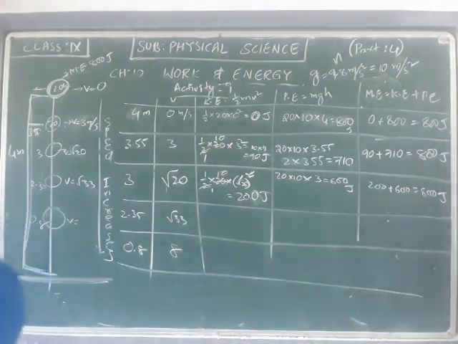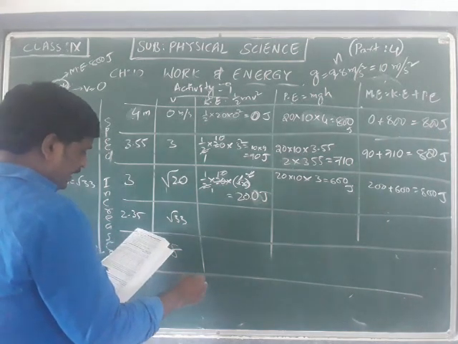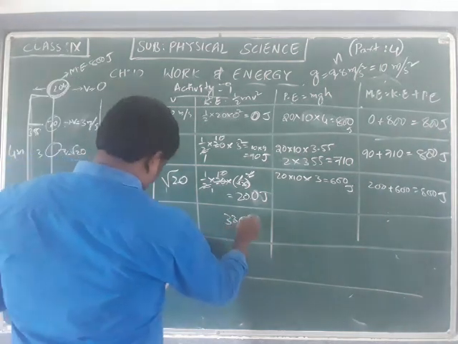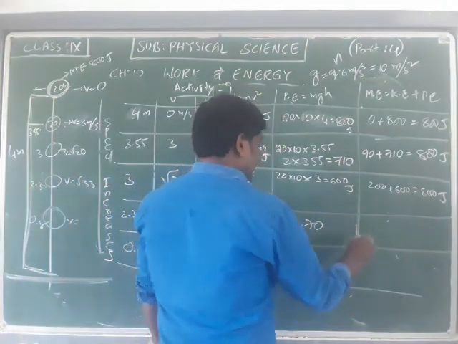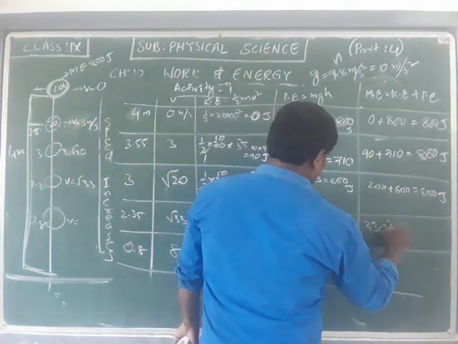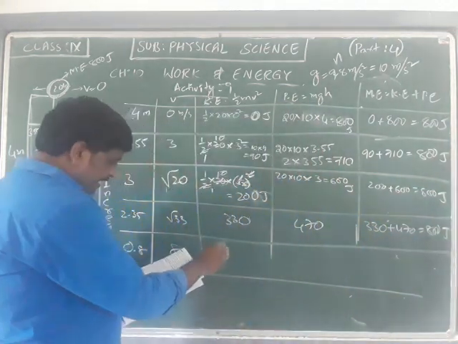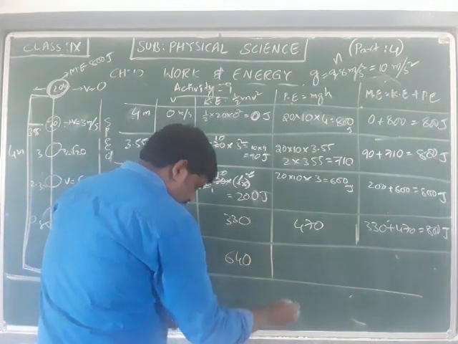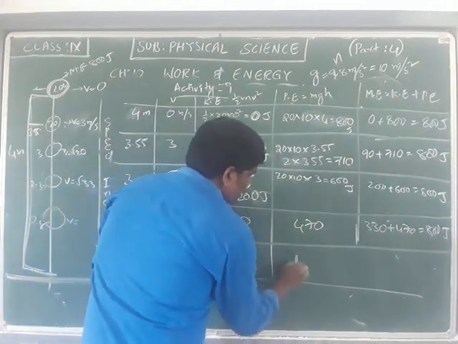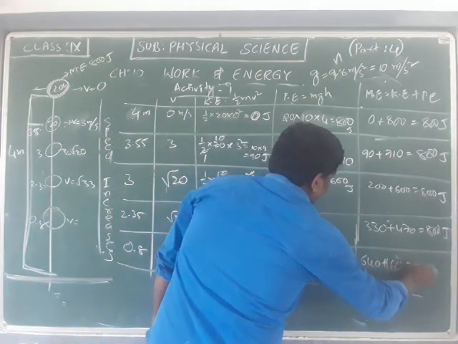For every case, if you calculate, here I am getting the kinetic energy value equal to 330 and the potential energy value equal to 470, and 330 plus 470 is equal to 800 joules. In this other calculation, the kinetic energy value is equal to 640 and the potential energy is 160, and if you add 640 plus 160, it is equal to 800 joules.